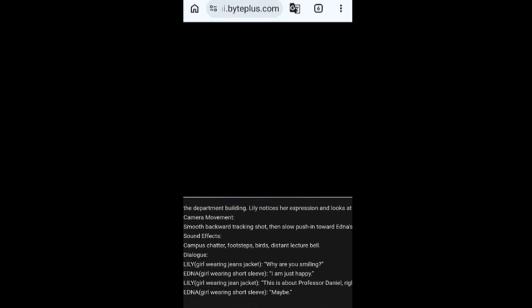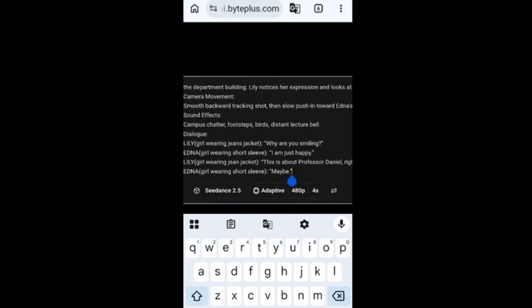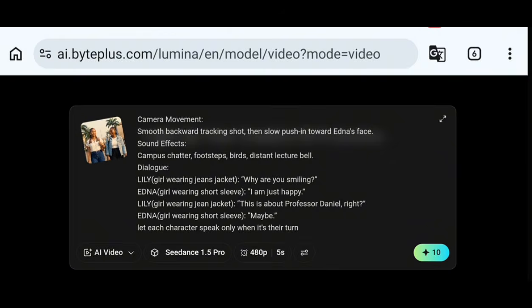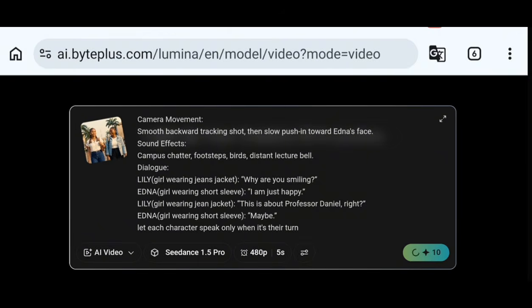So this is basically how to use this. A video generation task is created. This is how you create it for every scene, up to scene 14. For me, I'm not going to do that long because this video would be like 1 hour long, and I'm sure a lot of you would run away and not watch it. But this is exactly how you create it, one after the other, and then you can edit them and form one video. Then you click on send and wait for it to generate.